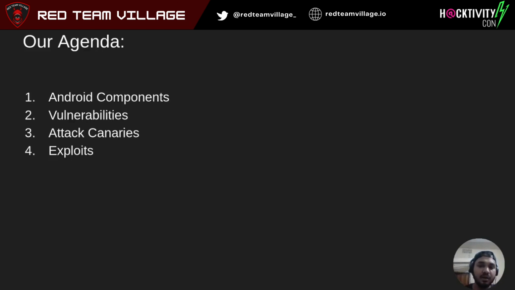Then on each component we'll also talk about vulnerabilities: what exactly are the security issues that can come up. And then we'll move to attack canaries. Even when one finds a vulnerability or a security issue in an application, how can they exploit it? How can they reach or trigger a point to actually exploit it from, let's say, a remote user or from a malicious app? We'll see that.